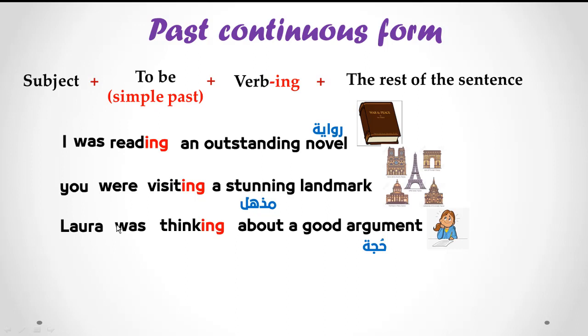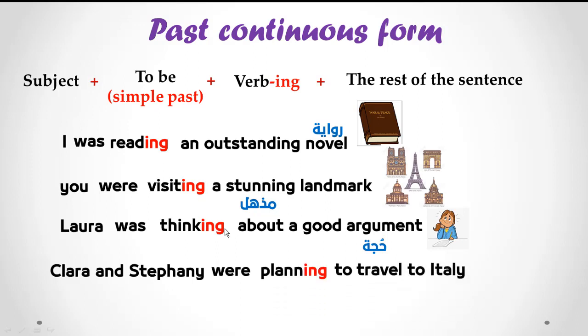Laura was thinking, verb ing. Clara and Stephanie were planning to travel to Italy. Clara and Stephanie, subject, were, to be in the past. We use were because Clara and Stephanie, they, two persons, were planning to travel to Italy.